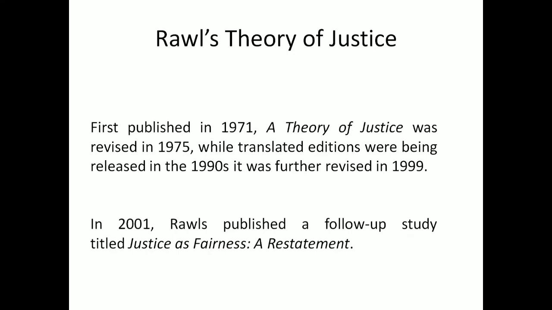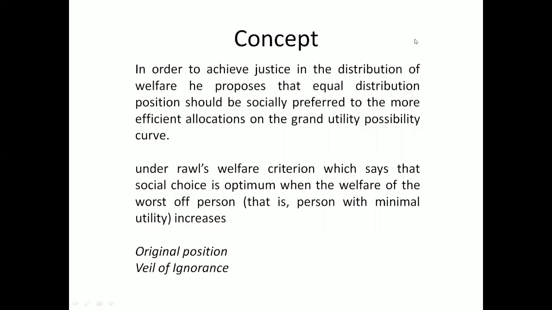In A Theory of Justice, Rawls argues for a principled reconciliation of liberty and equality that is meant to apply to the basic structure of a well-ordered society. The concept of Rawls' welfare criterion says that in order to achieve justice in the distribution of welfare, the equal distribution position should be socially preferred to the more efficient allocations on the grand utility possibility curve.